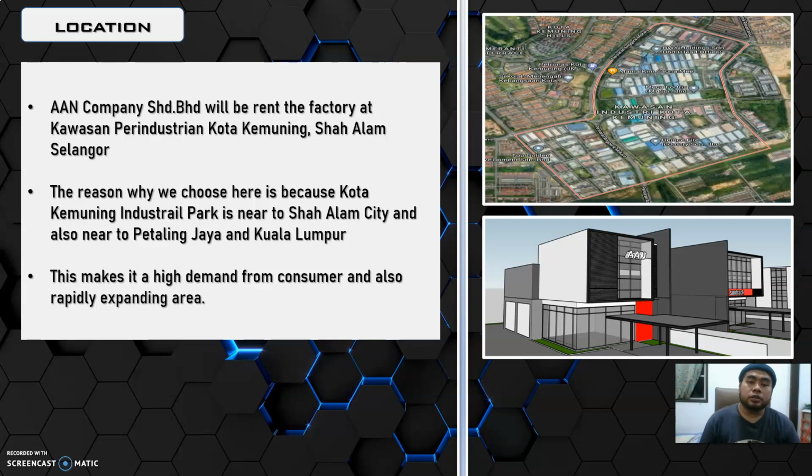Next, we go to the location. The A&A company Sdn Berhad will run the factory at the Kuasai Peninsular Kota Kemuning. The reason we choose the Kota Kemuning Industrial Park is that it is near to Shah Alam City and also Petaling Jaya and Kuala Lumpur. It can meet the higher demand of consumers and is also a rapidly expanding area. Here, we also show the location of the Kota Kemuning Industrial Park and also our design for our factory, the A&A factory.